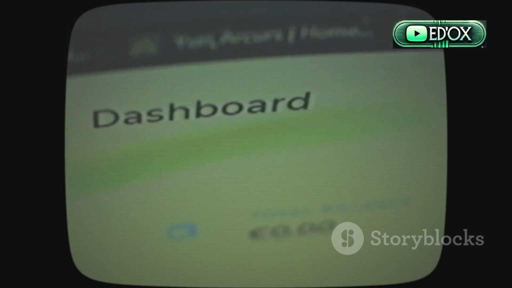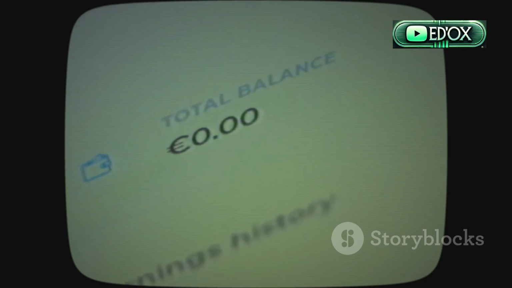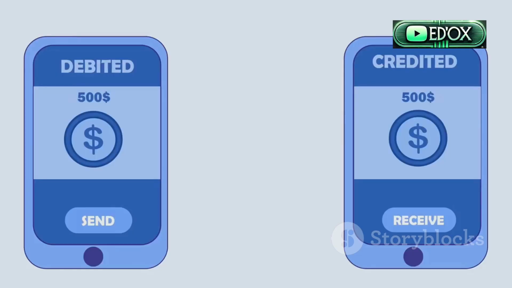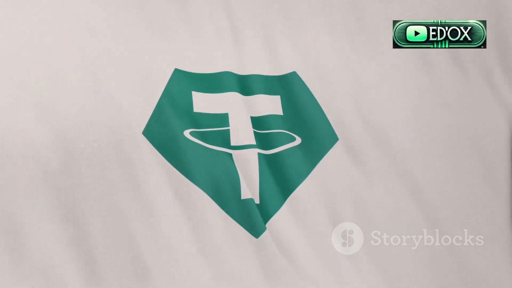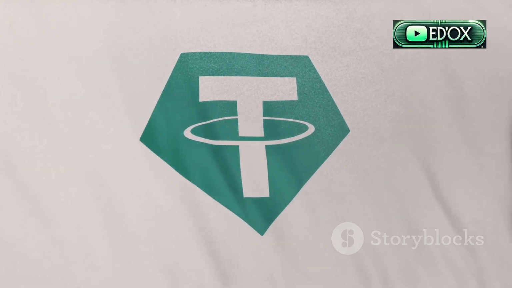Next, navigate to the deposit section. Once inside your dashboard, go to the deposit section. Here you'll find various funding methods. Click on Tether, USDT, under cryptocurrency options. Next, select the right network.